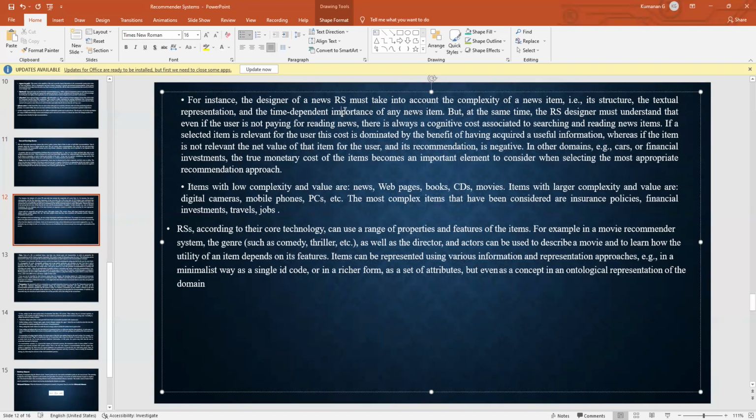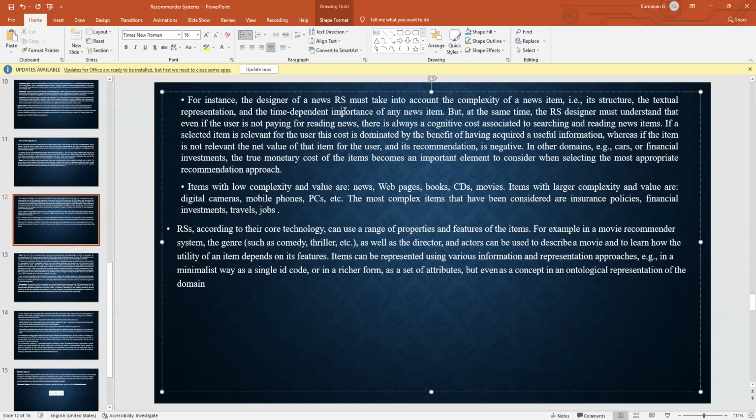In other domains, for example cars or financial investments, the true monetary cost of the items becomes an important element to consider when selecting the most appropriate recommendation approach.